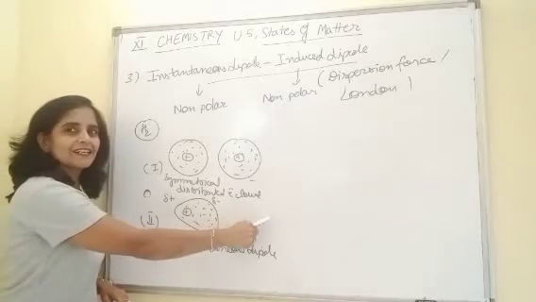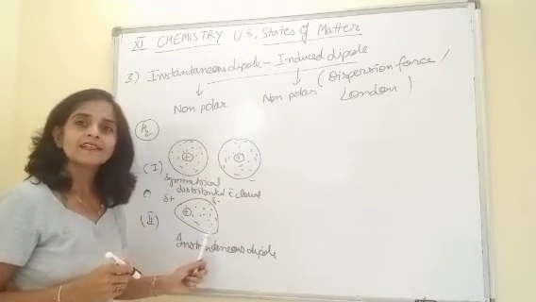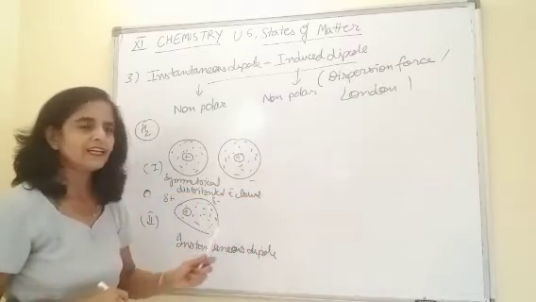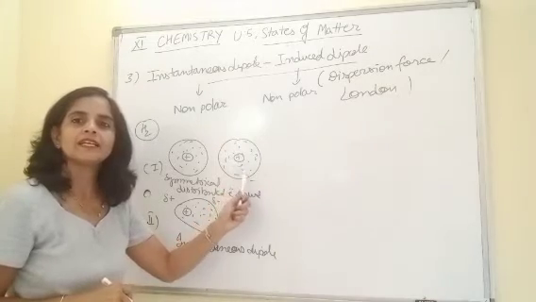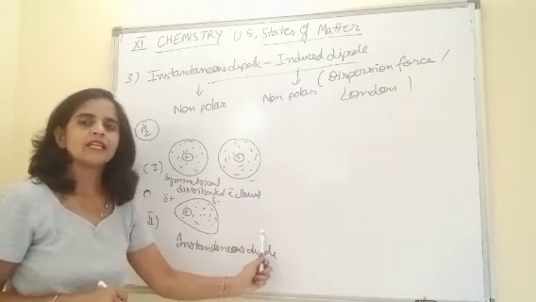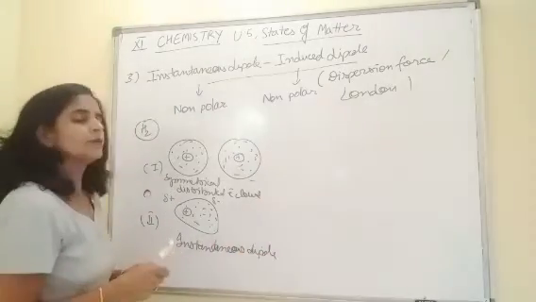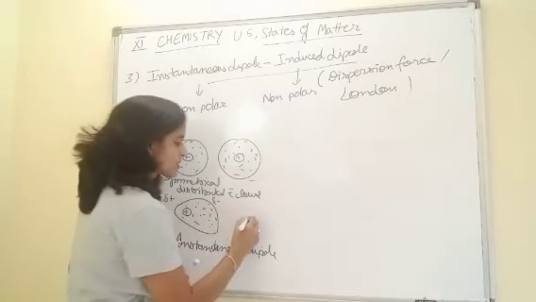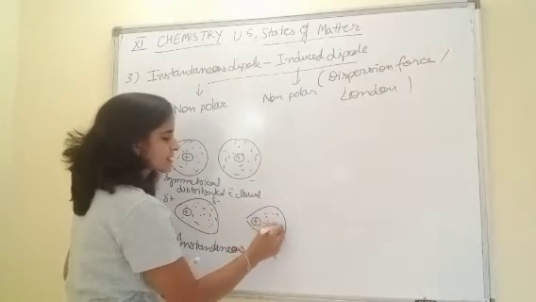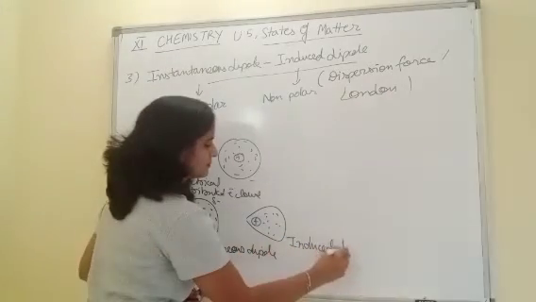Now the picture is clear. What happens when the dipole appears here? It will repel the electron cloud of the neighbor, pushing it towards the right side, meaning this symmetry gets disturbed. It will induce polarity in the neighboring molecule. So here polarity is induced by the first one. This is termed as induced dipole.